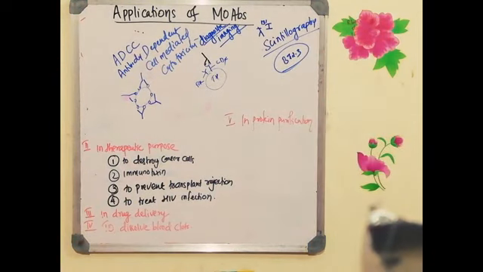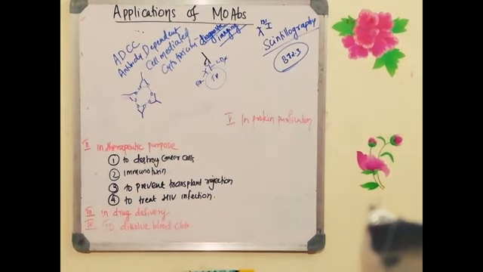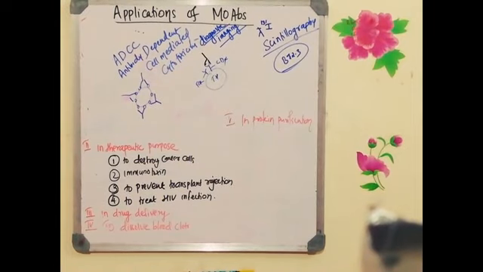Okay, so a monoclonal antibody against the CD4 receptor of the T lymphocyte, because the human immunodeficiency virus has a glycoprotein called GP120, that is the outermost cell surface glycoprotein. It has high affinity for the CD4 receptor of the T lymphocyte. When you inject the monoclonal antibody into the AIDS patient, it will bind to the CD4 receptor, so that GP120 of the HIV cannot bind to the CD4 receptor. Thereby, the spread of the disease can be controlled.